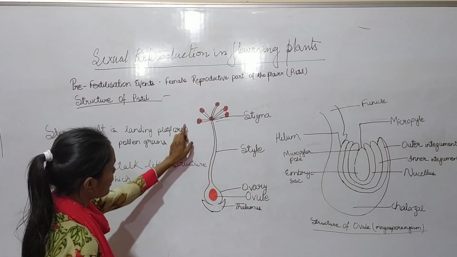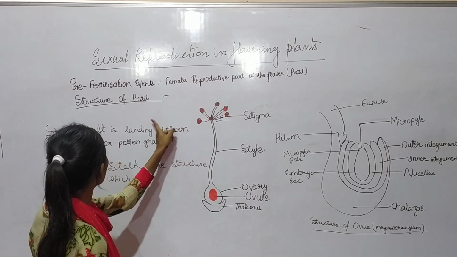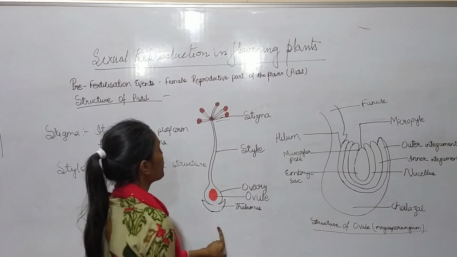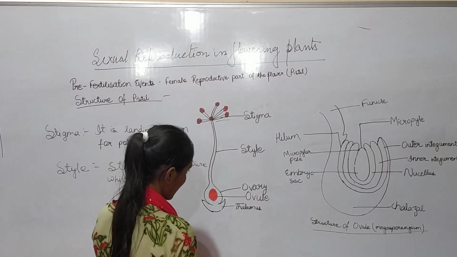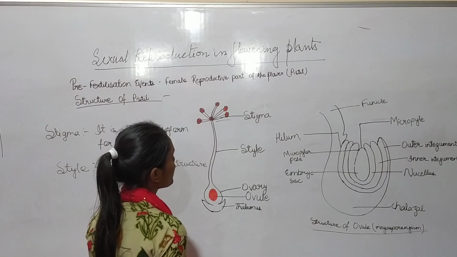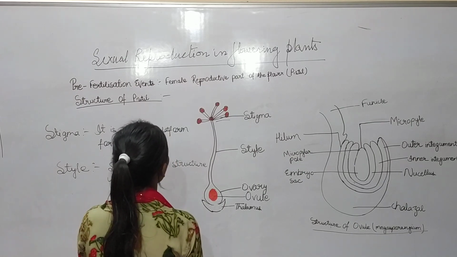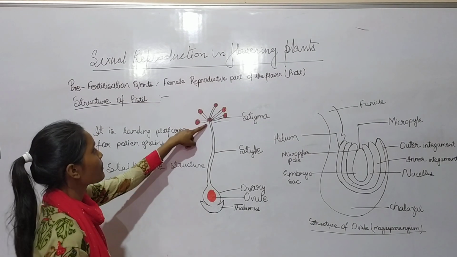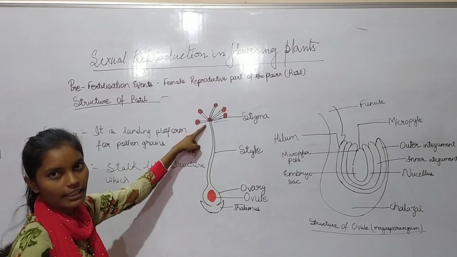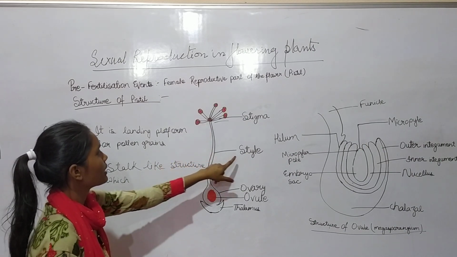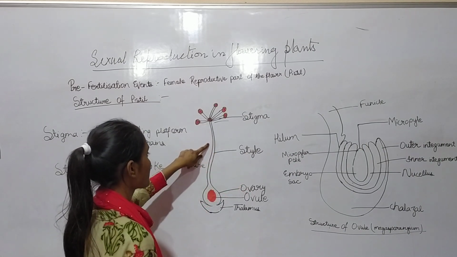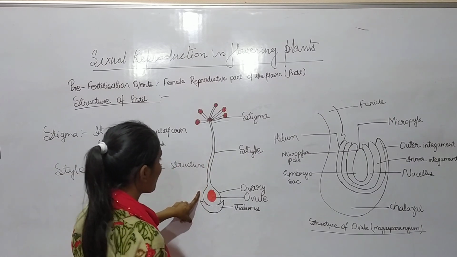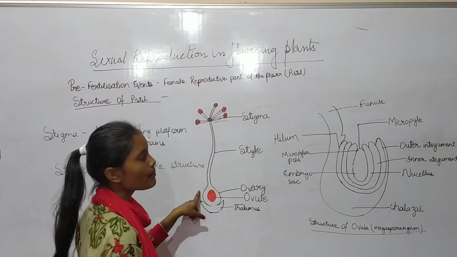The basal part of the pistil is known as the ovary. The ovary is the whole reproductive part of the female pistil. Stigma is the landing platform for the pollen grains, and then we have seen the style, a slender elongated part of the pistil, and then we have studied the ovary, the basal part of the pistil.